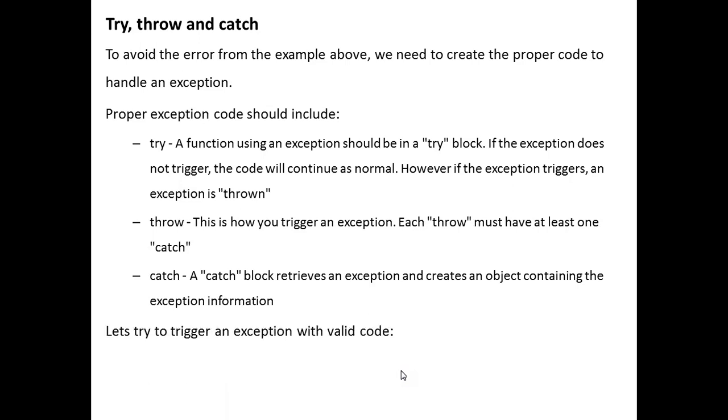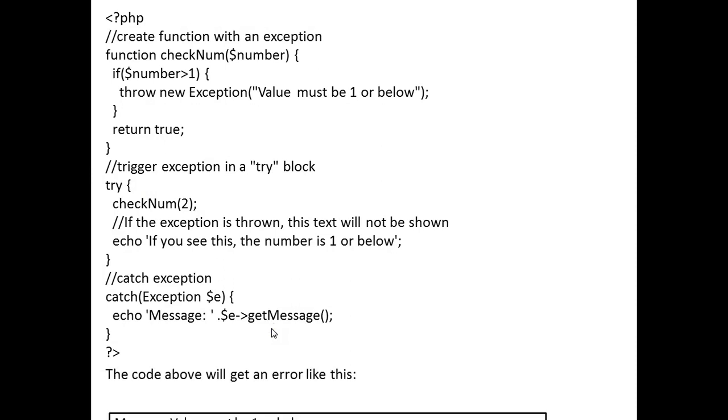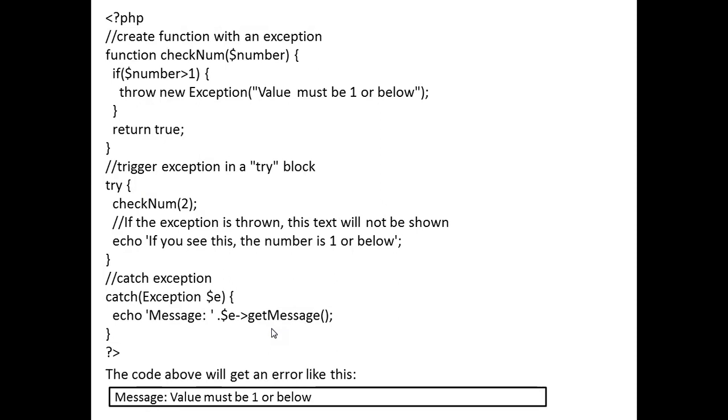So let us try to trigger an exception with valid code. This is the valid code we have: return, throw new exception, return true, try checkNumber(2), echo if you see this, the number is 1 or below, catch. This kind of error it will generate. The code above will get an error like this: value must be 1 or below, because the number is greater than 1.